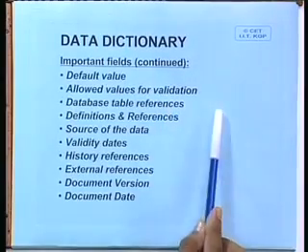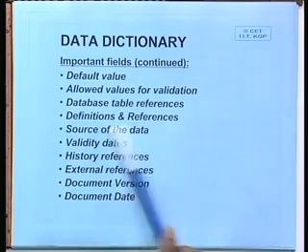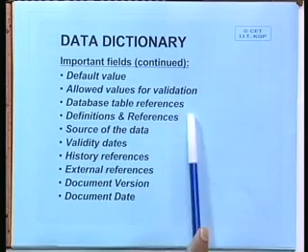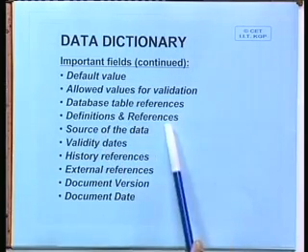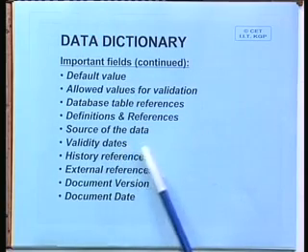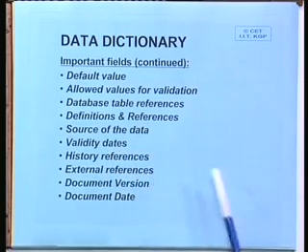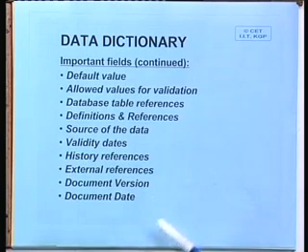Default value could be N. Then database table references, definition and references, source of the data, validity dates, how long it will be valid, some history and external reference, and finally document version and date.